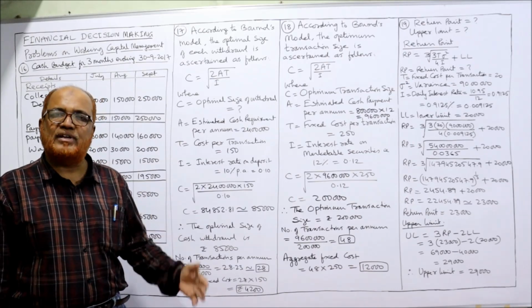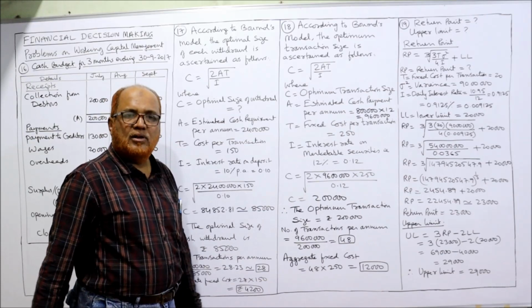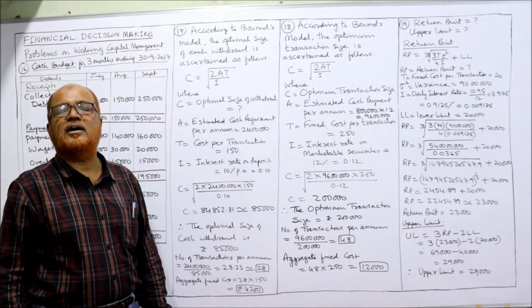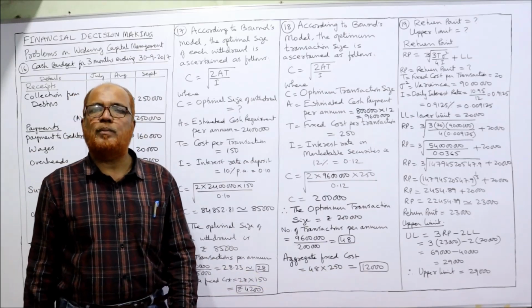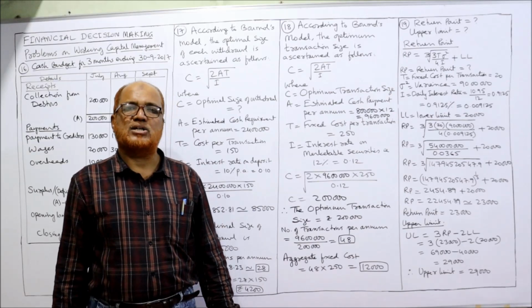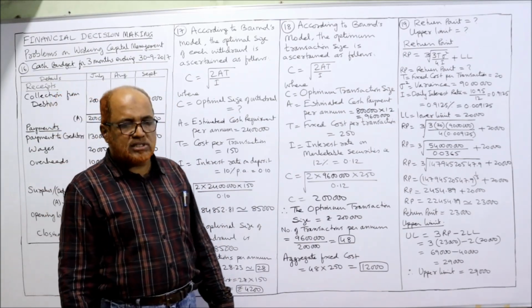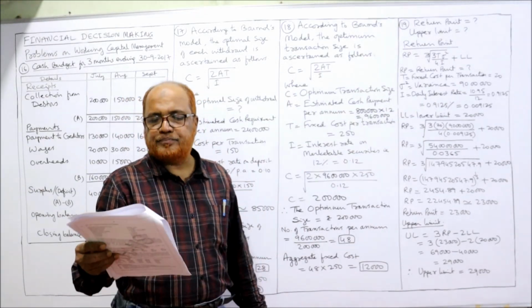So how much is the total fixed cost? Each transaction's fixed cost is 250 rupees, and we are conducting 48 transactions. So 48 into 250, 12,000 rupees is the total fixed cost we are incurring. That is the transaction cost. That's all, so this is the 18th problem. Now see the 19th one.